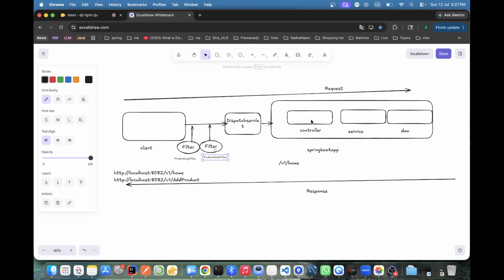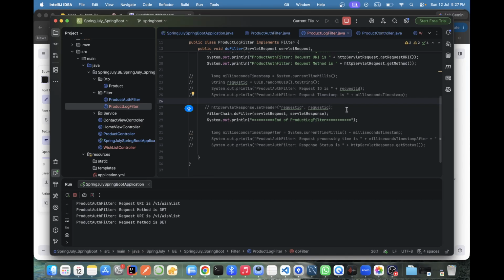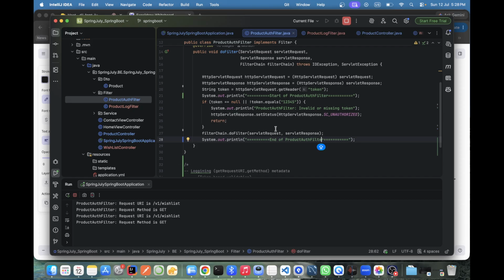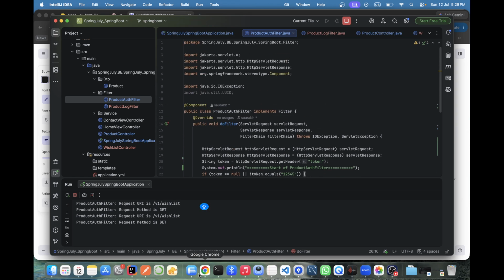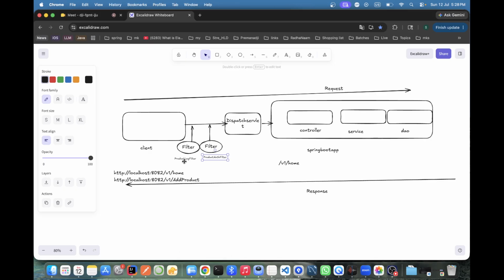This, then goes to the dispatch servlet. From there again to filter 1, or filter 2. So once this filter 2 task is done, then this will print. Again come back to, suppose, this one, and then this one will print. Okay. Now I show you what the question was. Our question was which one will be first or second.